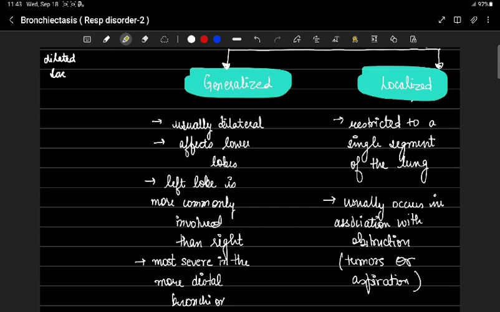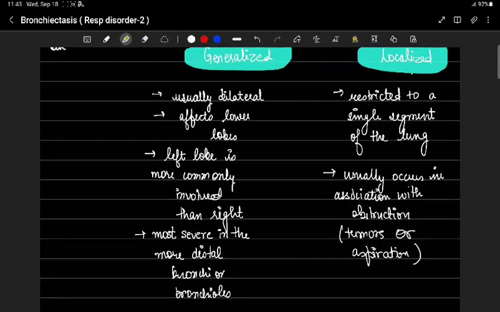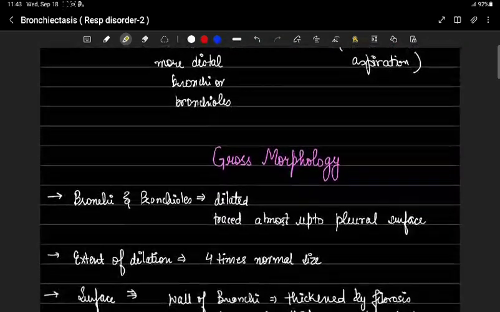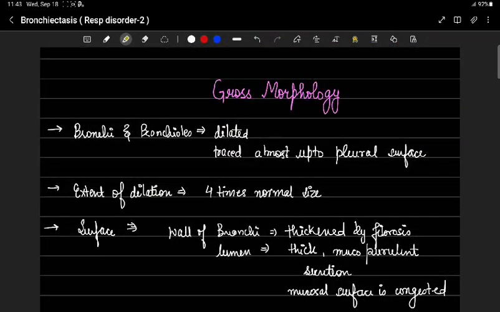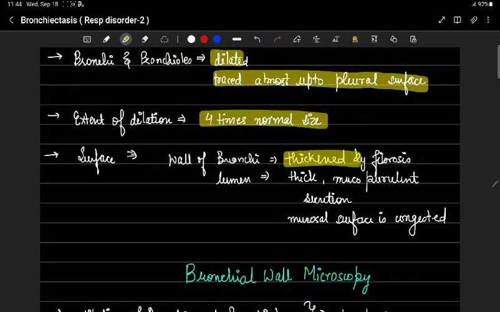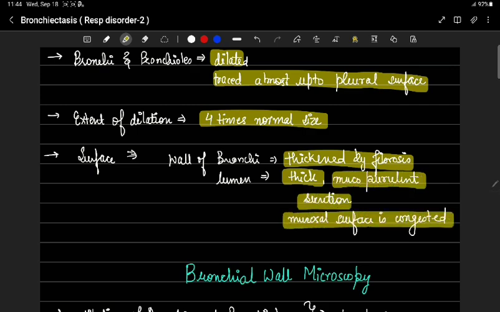Here's the difference, you can relate it. Under gross morphology, let's see the gross morphology. Bronchial walls are dilated, traced almost up to the pleural surface. Extent of dilatation is four times the normal size. Surface: the wall is thickened by fibrosis. Lumen: thick mucopurulent secretion, and the mucosal surface is congested.